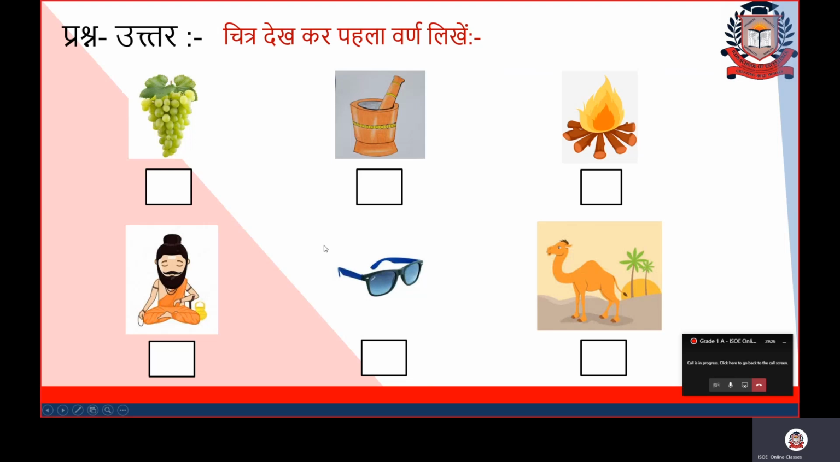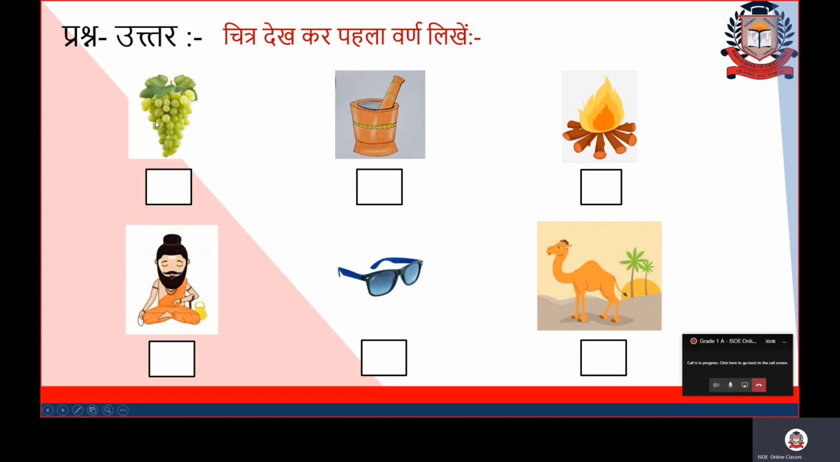Now let's talk about some questions related to swar. Look at the picture and write the first letter. On the screen you can see a lot of pictures, and there are empty square boxes under every picture. What is the meaning? You will see the picture and write the first letter in the box. Let's take examples and you will answer. If you know the topic, you know the answer.